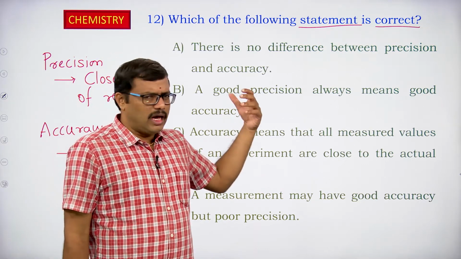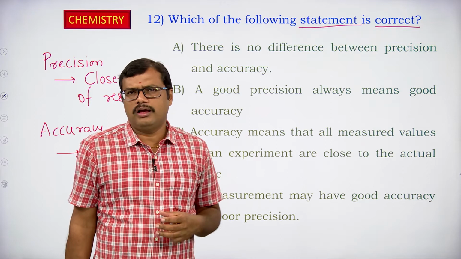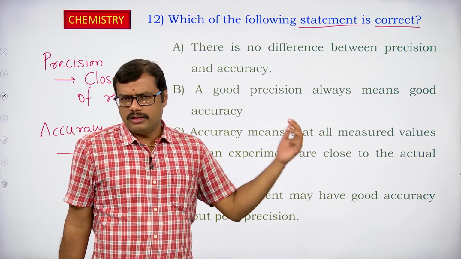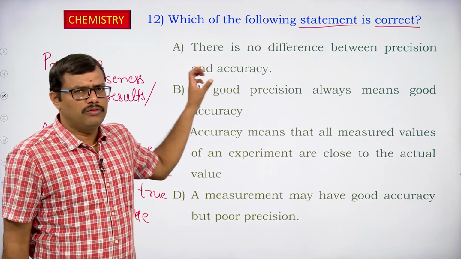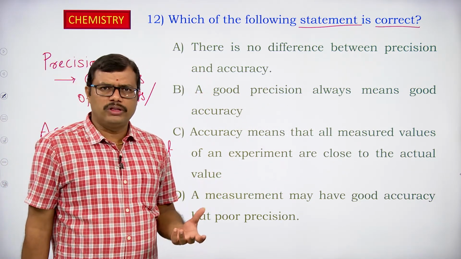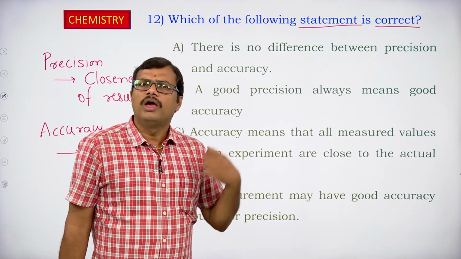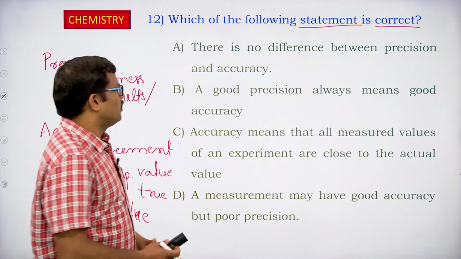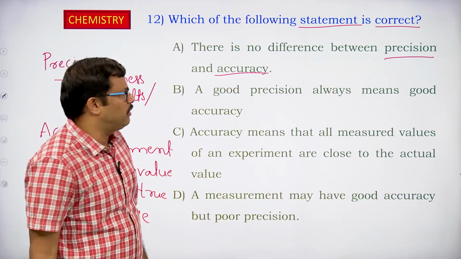As we have seen in the precision and accuracy discussion, 3 students did the experiment and gave 3 different values. Student A is accurate, B is showing precision, whereas student C is showing no precision and no accuracy. So precision and accuracy are different. The first statement is wrong.